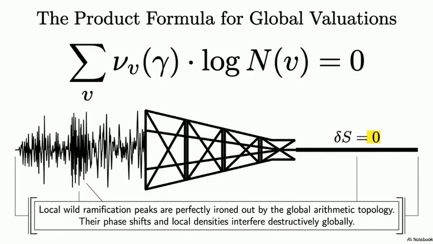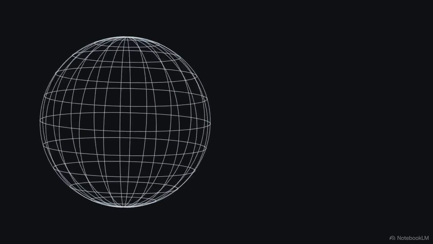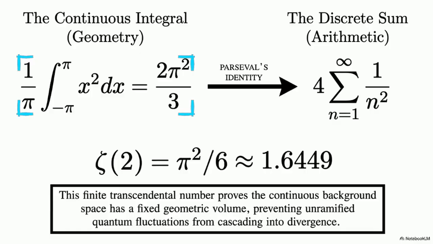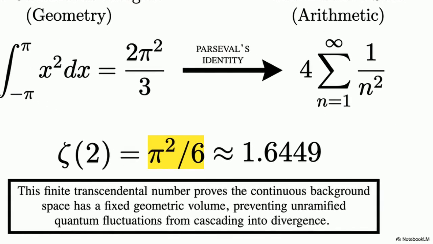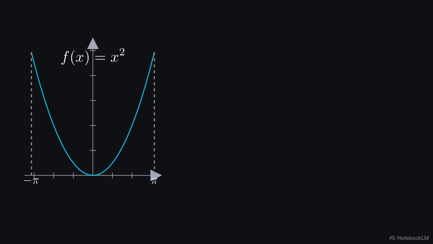With all the ramified defects mathematically neutralized, we can compute the continuous baseline volume for the rest of the unramified universe, starting with the zeta-2 convergence factor. This calculation maps the continuous geometric volume integral of the test function directly to the discrete arithmetic sum using Parseval's identity. The baseline geometric mass evaluates to exactly pi squared over 6, giving the unramified universe a fixed finite volume of roughly 1.6449. Pause the video here, take a higher order periodic test function, x squared, and apply Parseval's identity